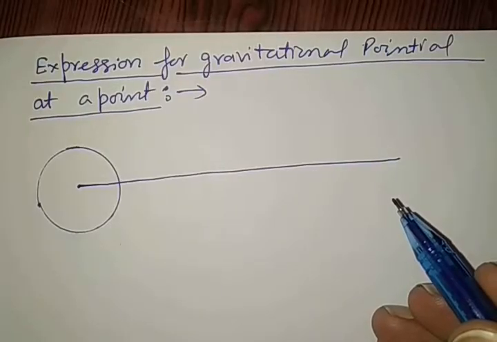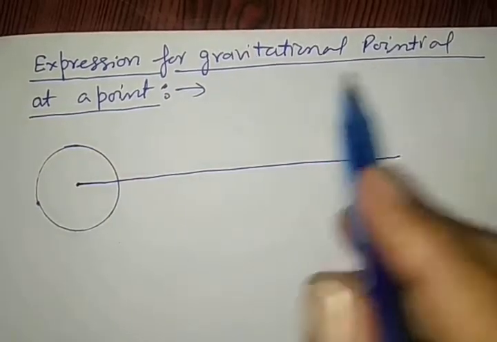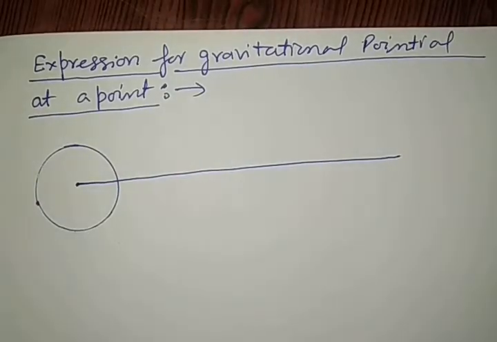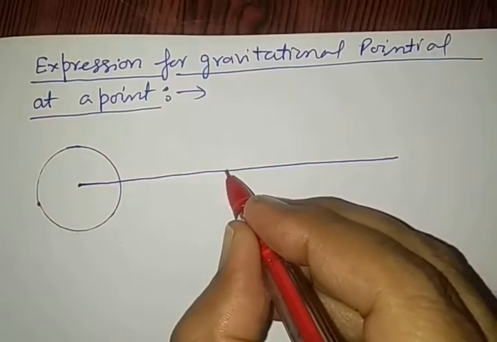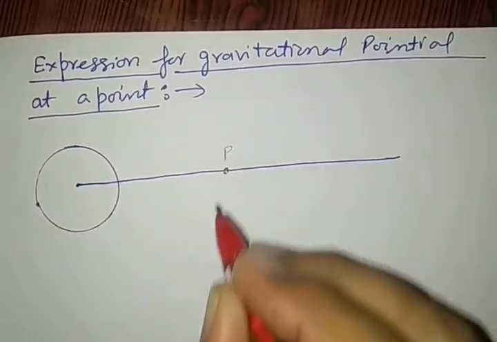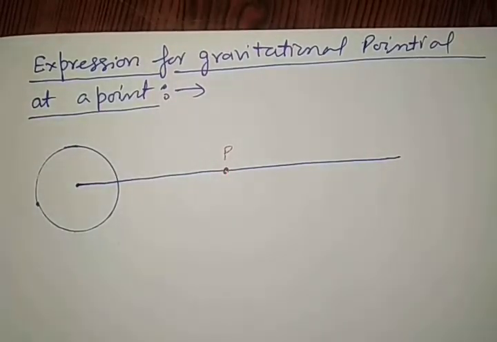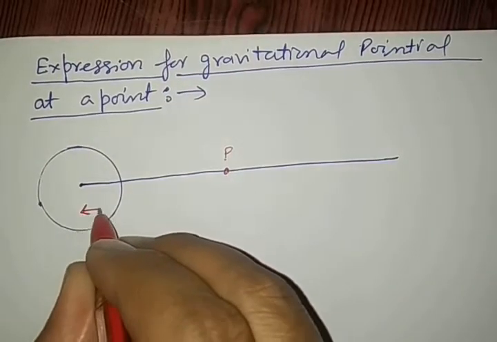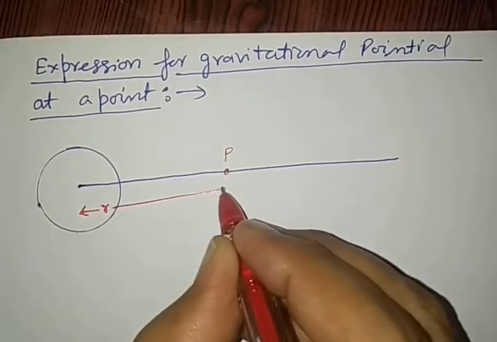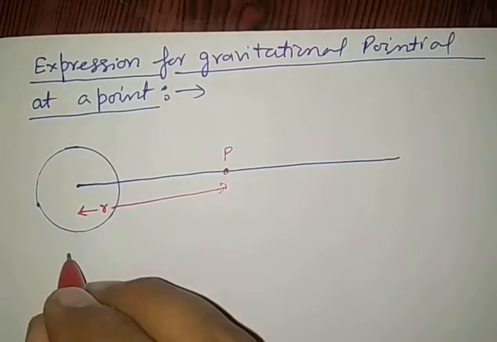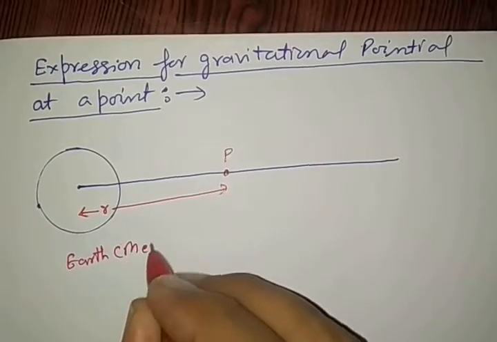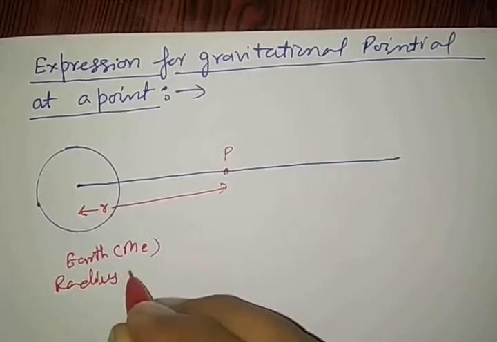Now we are going to obtain the expression for gravitational potential at a point. We are going to select a point P here, where we want to see the formula of gravitational potential after derivation. This point P is a small distance away from the earth. Let this sphere represent the earth of mass ME and radius RE here.